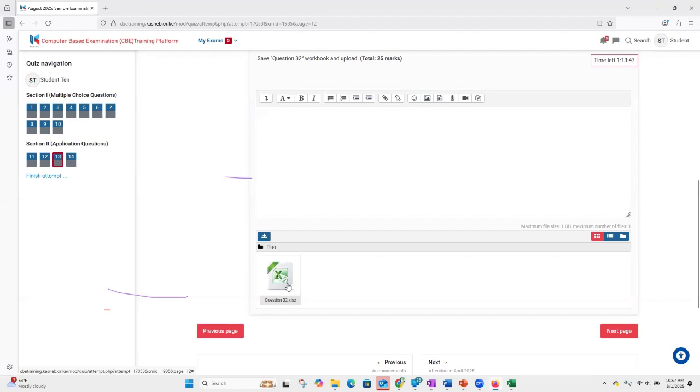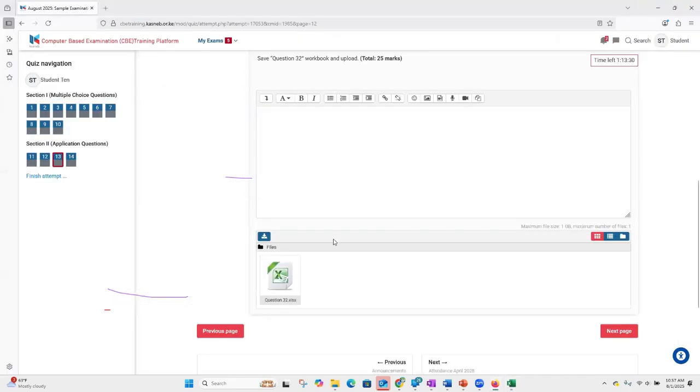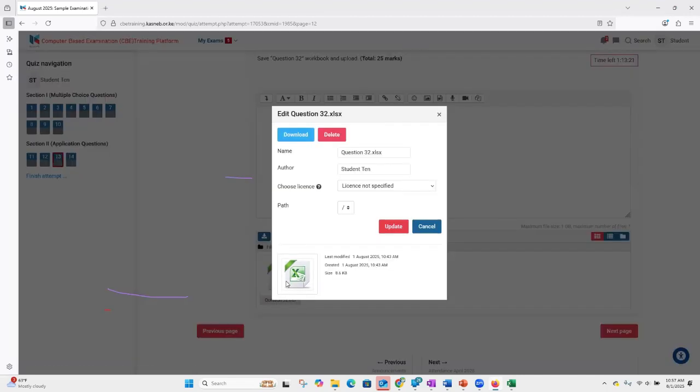I don't know whether that is clear. In that, whenever you save on your Excel document, whatever is being saved is the copy that is on your desktop, but not the copy on your portal, on your examination files tab. So what you need to do, you click on this document because you want to upload the current document or the updated document. So what you do, you click on this Excel.